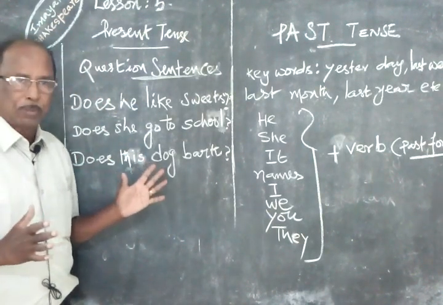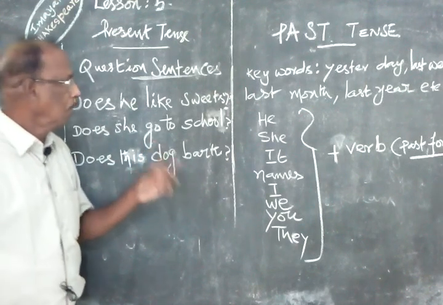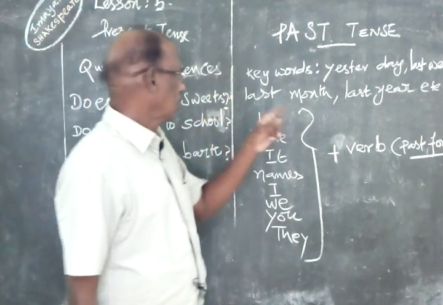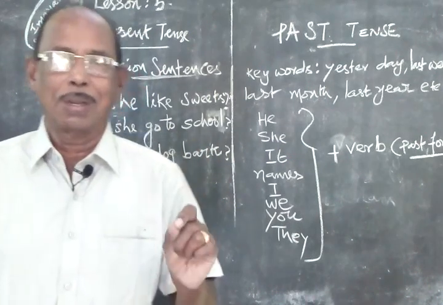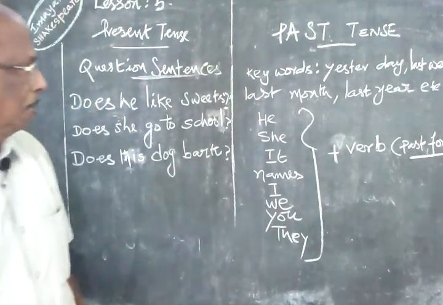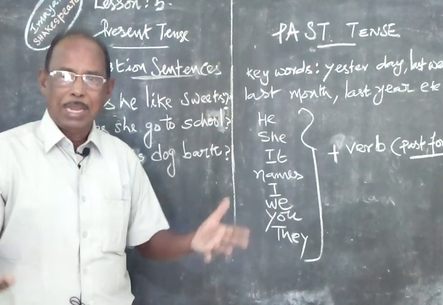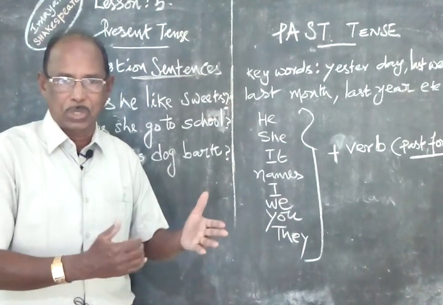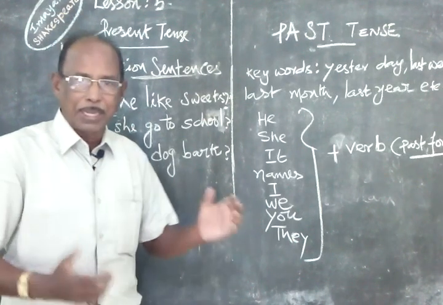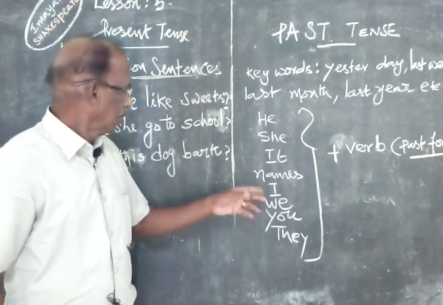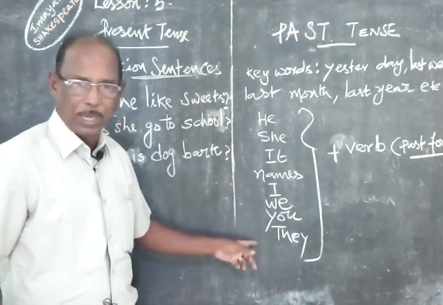That's all about present tense. Now we are passing on to past tense. Past tense is the very, very easiest tense in English language, because here we need not add s to he, she, it plus verb, and we need not make any difference between he, she, it, I, we, you, they.